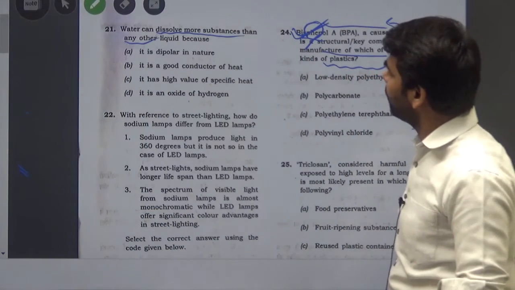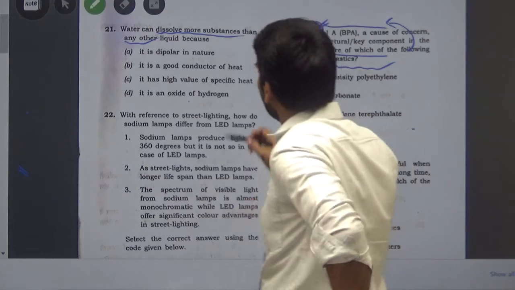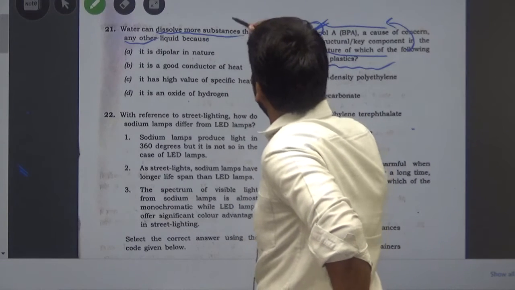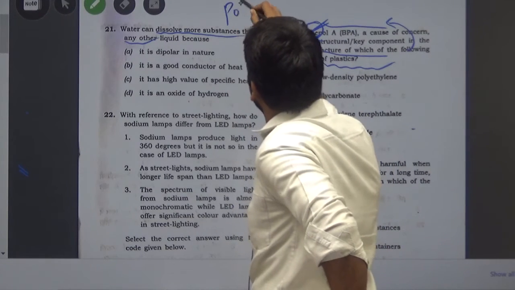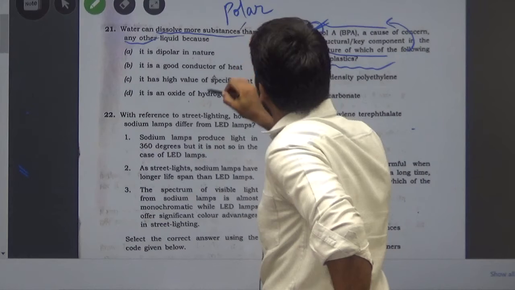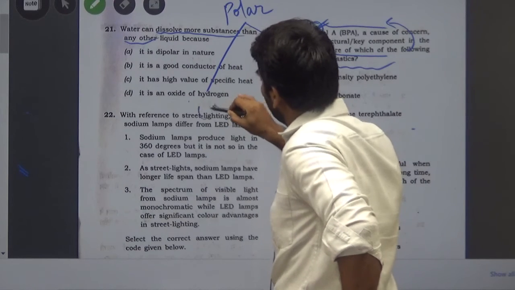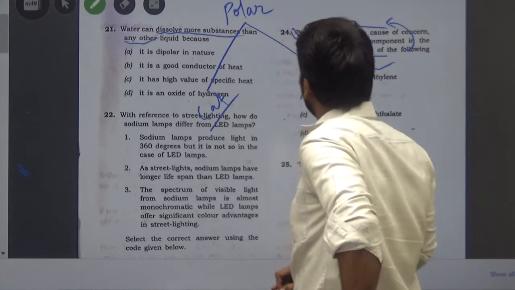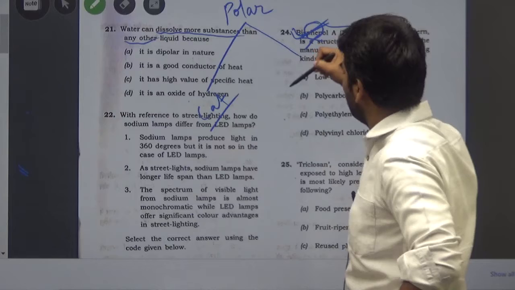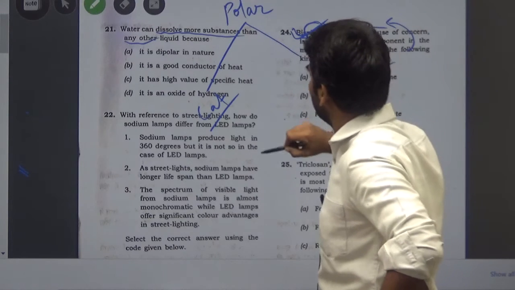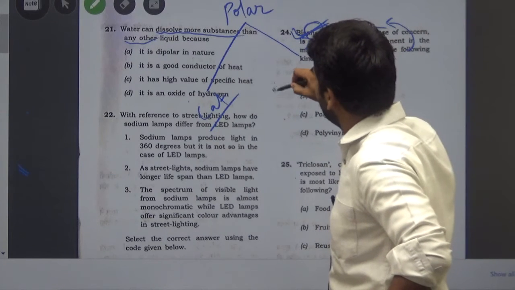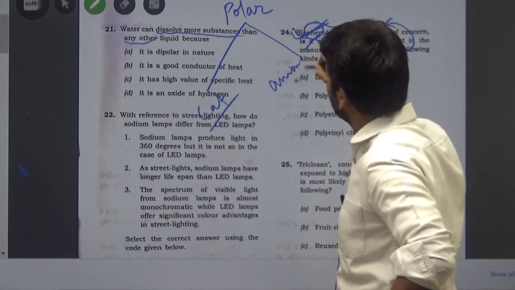Why is it so? Because water is polar, in the sense that its molecules actually break into cations and anions.